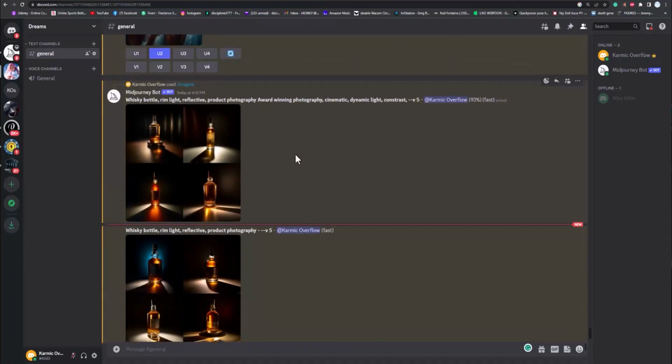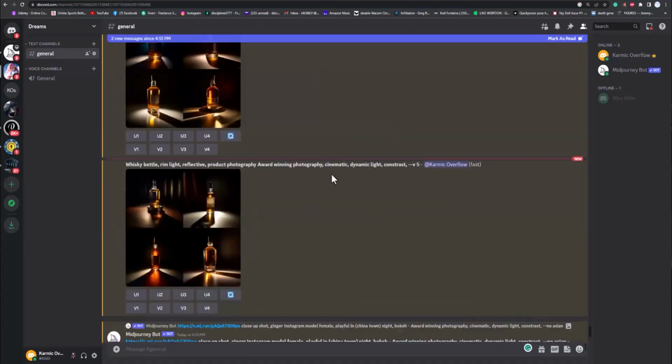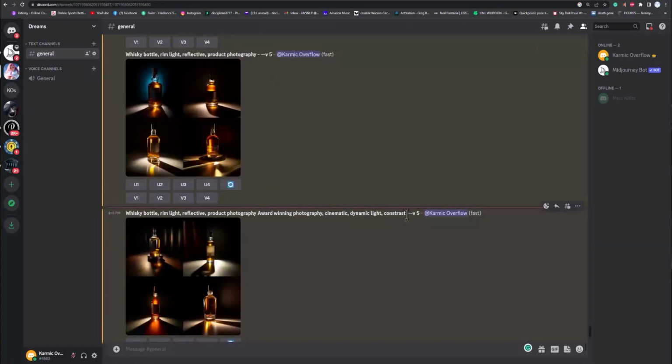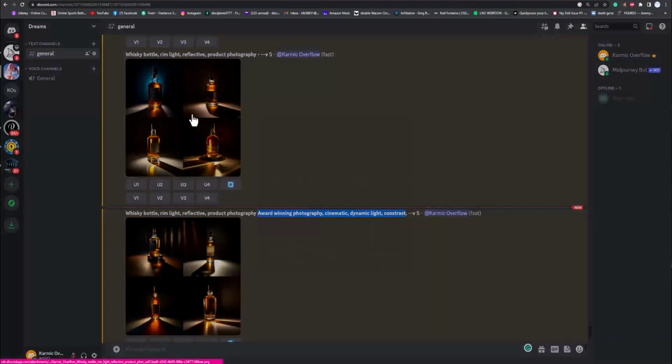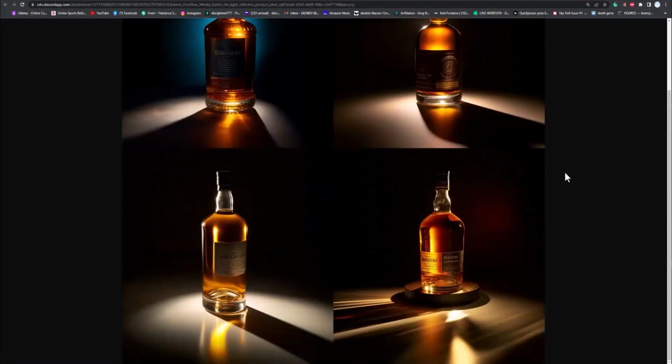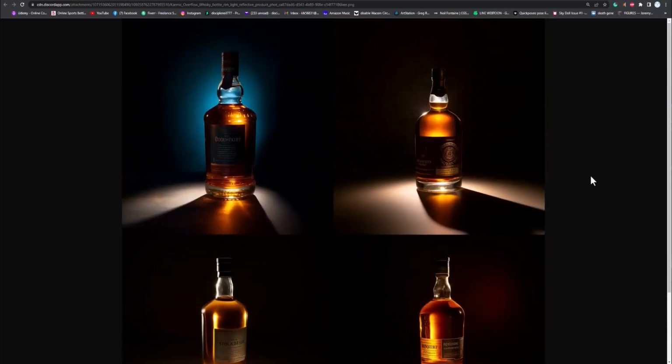So what I did is I did one with my typical ending, the award-winning photography, this ending right here. Okay, let's try it. There we go. And then this one just has the same beginning only. So whiskey bottle, and you can see not a whole lot of difference here for this one, only because I think I already put some really cool stuff here. Let's open this up, and I'm curious, which one of these would you use for your ad? You needed a cool whiskey bottle for your ad. Which one of these would you use?